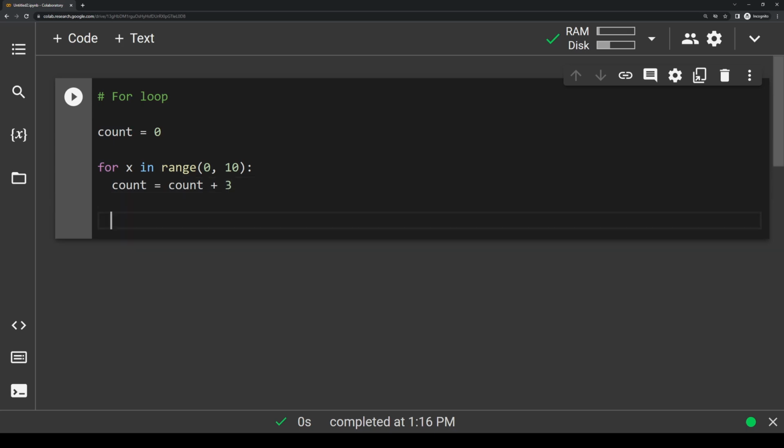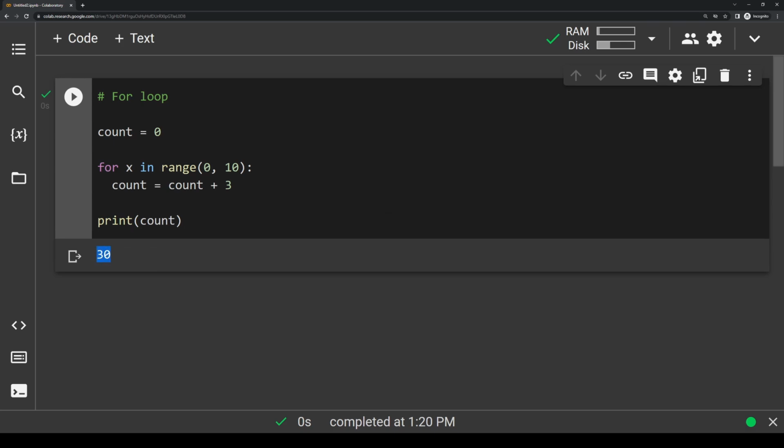And what I want to do here is after the loop is done, I want to write a print statement and print count. If you look at this loop, you can take a guess that the output for count should be 30, right? Because we go through this loop 10 times, and every single time we add 3. So if I run this, you'll see it prints out 30 for count.